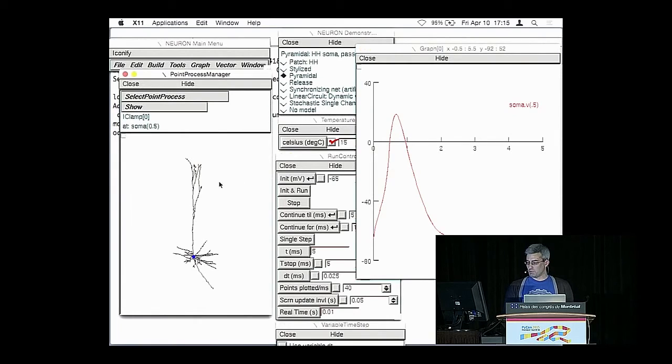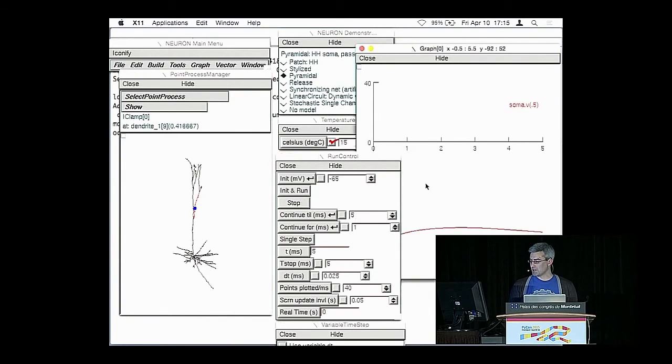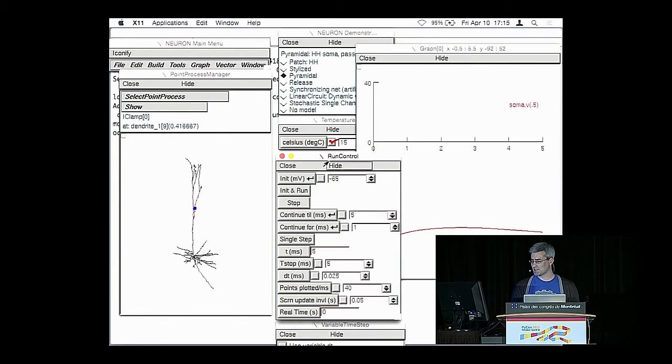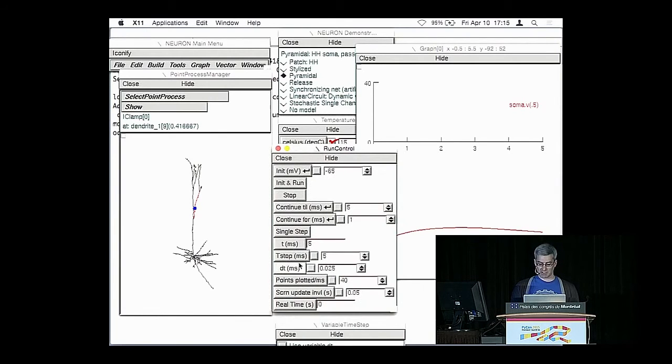So if we move this current clamp to another part of the dendritic tree and run it again, we no longer get a spike. So some current is still being injected, but it doesn't spike. Spikes are the single way that neurons communicate, at least in this oversimplified picture. When a cell spikes, that spike travels down the axon and communicates a little bit of information to the downstream neurons. So as you can see, there are lots of things that we could do in this simulation, lots of variables we could play around with.